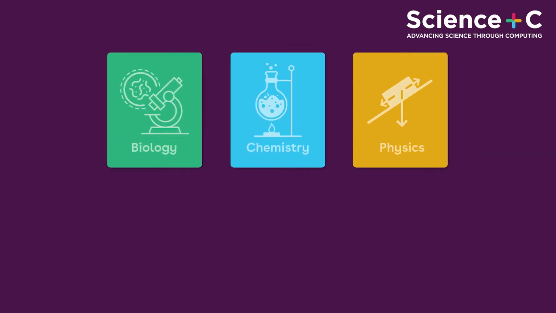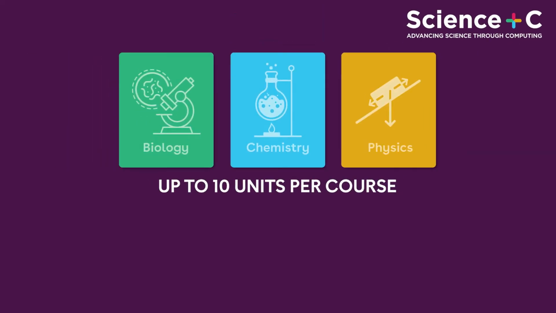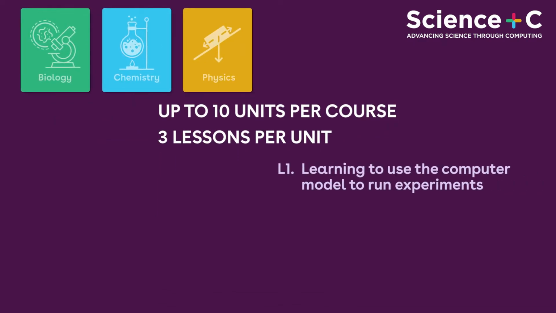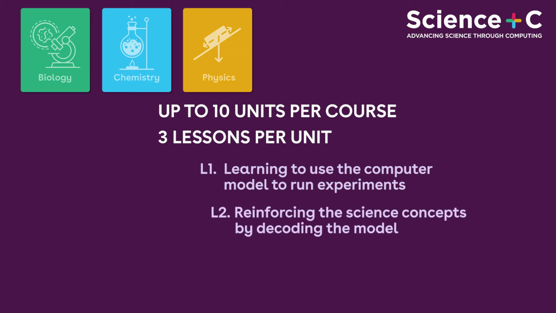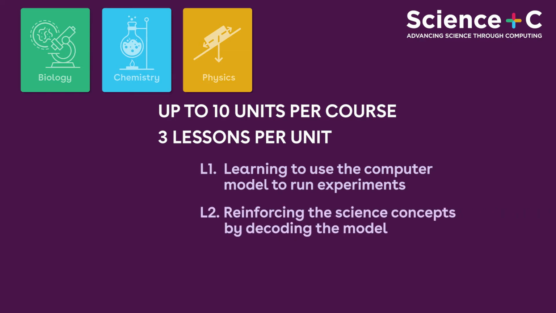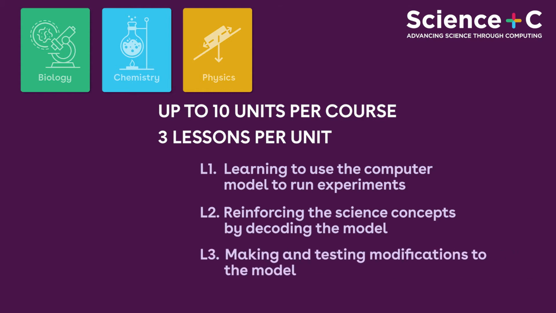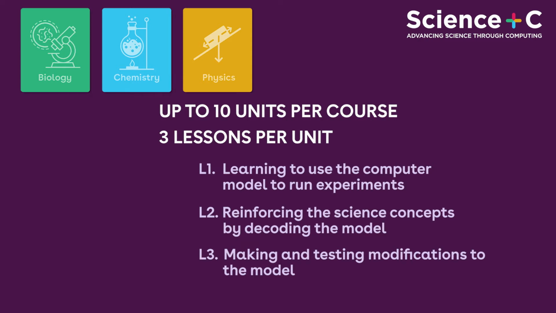Each of the Science Plus C courses will include up to 10 curriculum units, and each unit has 3 lessons. The first lesson focuses on learning to use the computer model to run experiments. The second lesson reinforces the science concepts by decoding the model, basically looking under the hood to see how it works. The third lesson focuses on making modifications to improve and extend the model, then testing the model to see the impact of the changes made.